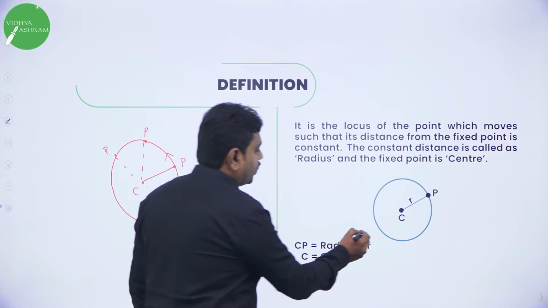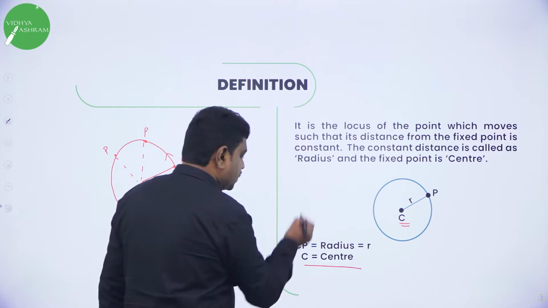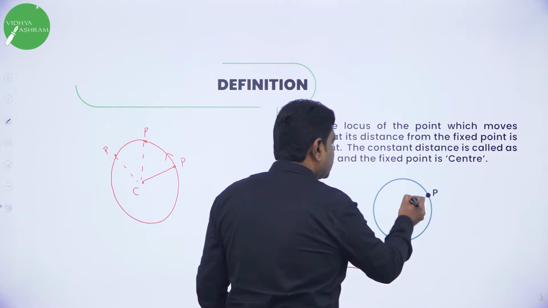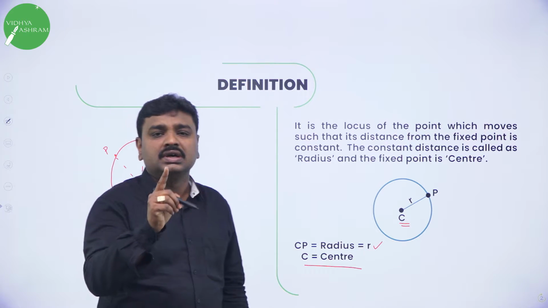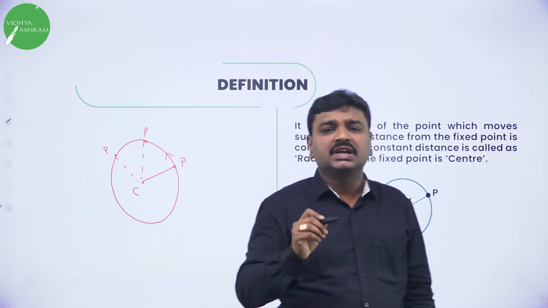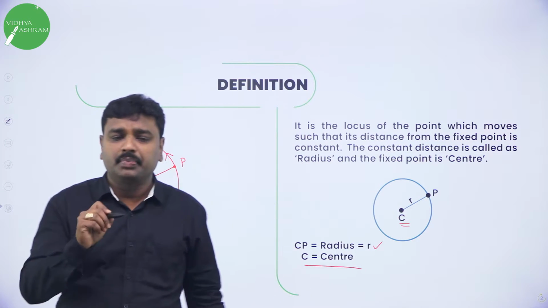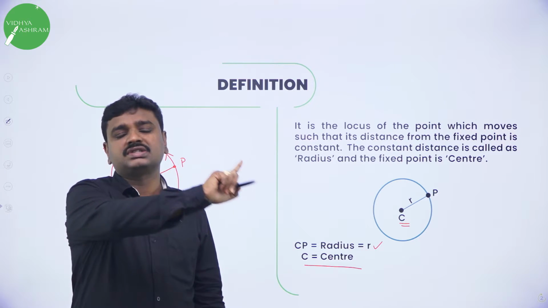We call this fixed point, here you can see fixed point, fixed point is called as center. And this constant distance from here to here we call it as radius. What is definition of circle? Circle is the locus of the point which moves such that its distance from fixed point is constant.